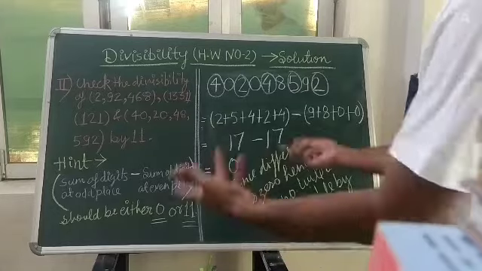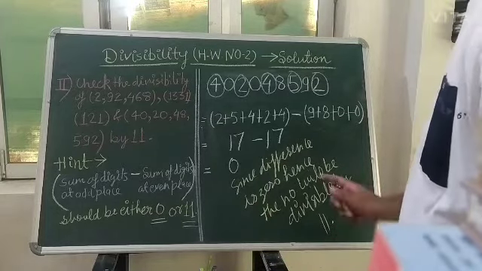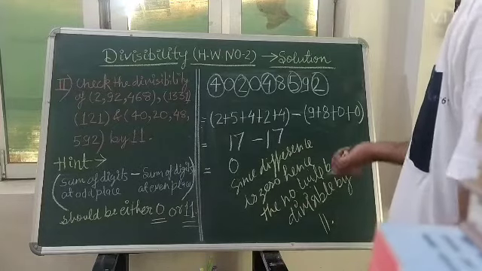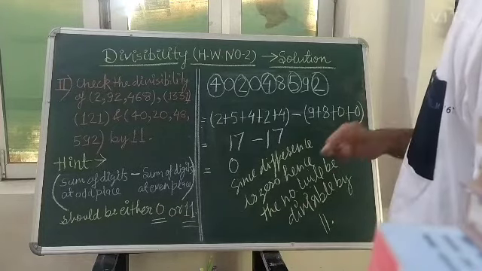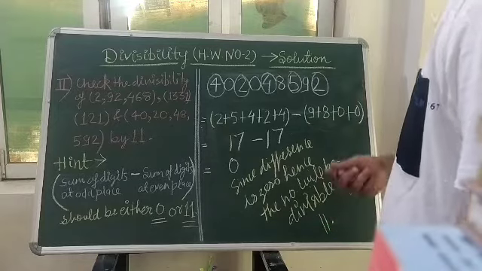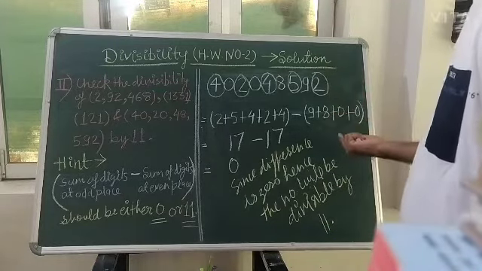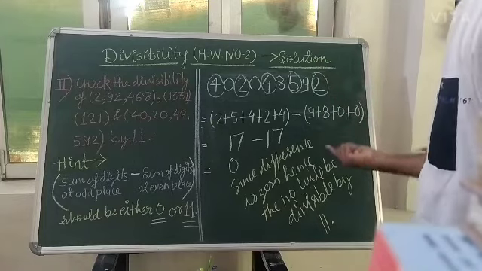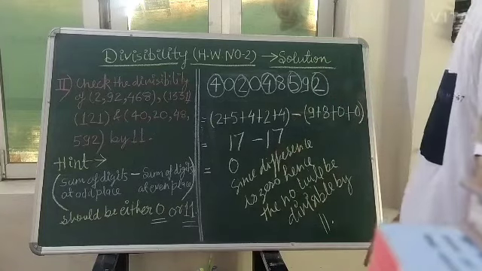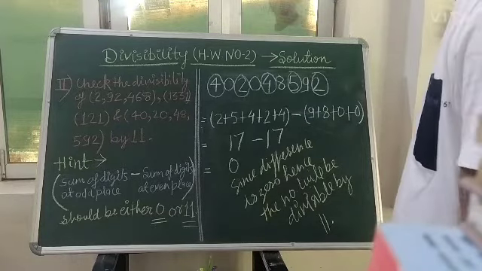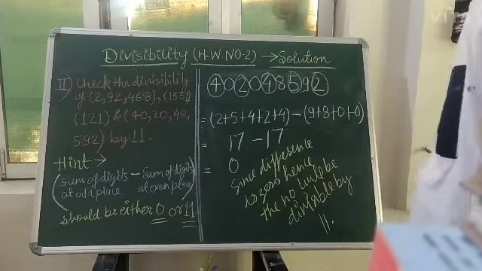By 7, if the question is saying, for the time it is not going to say to you to find the divisibility by 7. If the problem has given to find out the divisibility by 7, you can directly divide, I think, in that case, but that case will not come. So it was the homework number 2 solution.